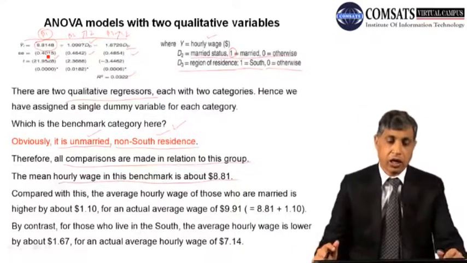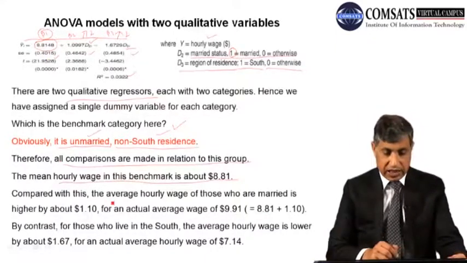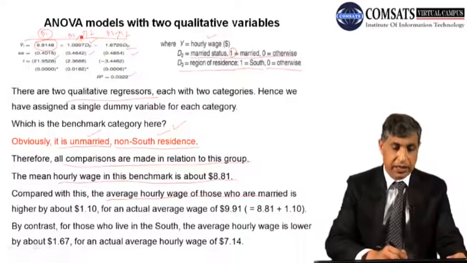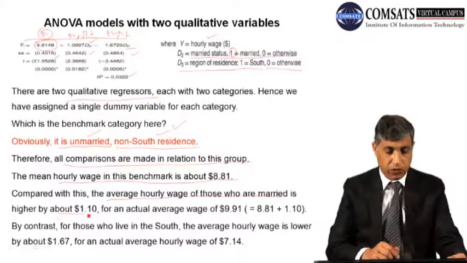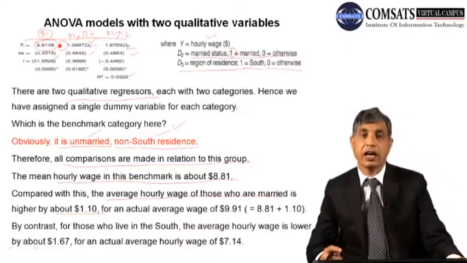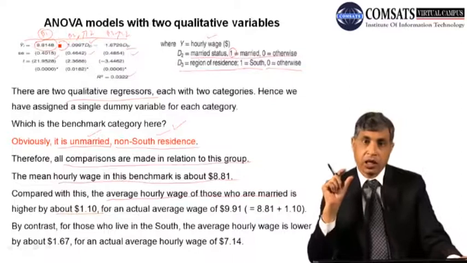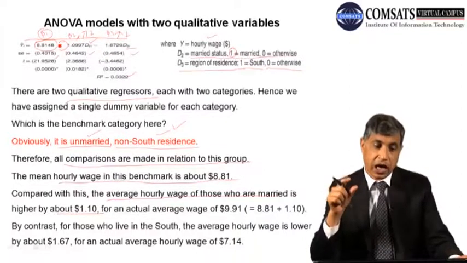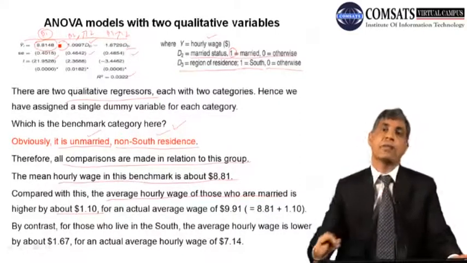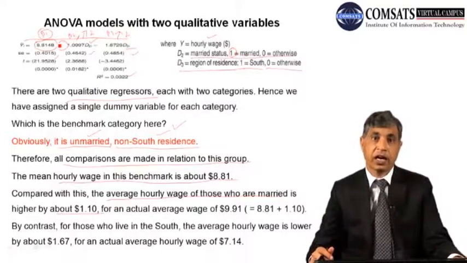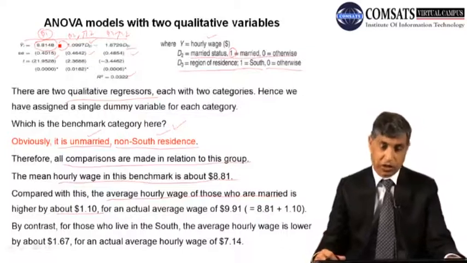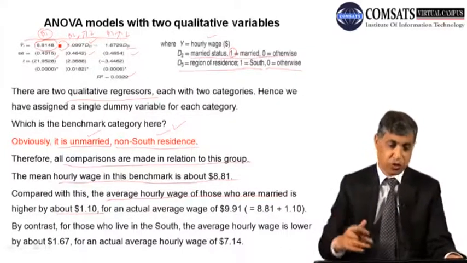Now you can compare. Now how will the average hourly wage of those who are married compare with this? Look at this. These married are higher by about 1.10. This is a positive sign, and we say the average hourly wages of the married person are $1.0997 higher than the unmarried people. यहाँ भी फर्क आ गया, मैरिड को ज़्यादा प्रेफरेंस दी गई है. So it is good if you get the opportunity to get married as soon as possible.